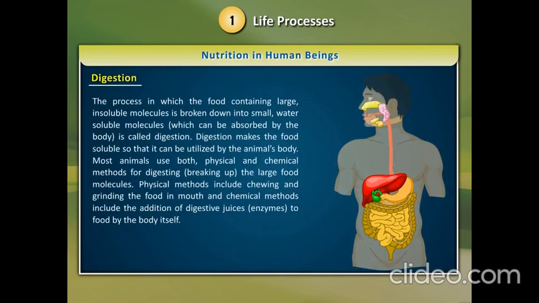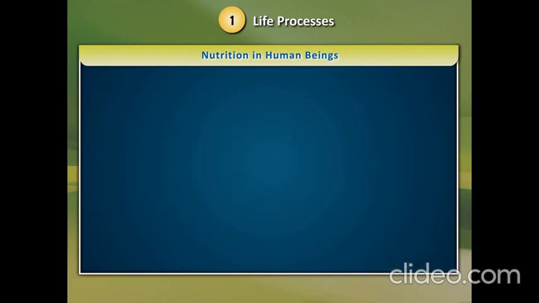Digestion. The process in which the food containing large insoluble molecules is broken down into small water-soluble molecules which can be absorbed by the body is called digestion. Digestion makes the food soluble so that it can be utilized by the animal's body. Most animals use both physical and chemical methods for digesting, breaking up the large food molecules. Physical methods include chewing and grinding the food in mouth, and chemical methods include the addition of digestive juices, enzymes, to food by the body itself.